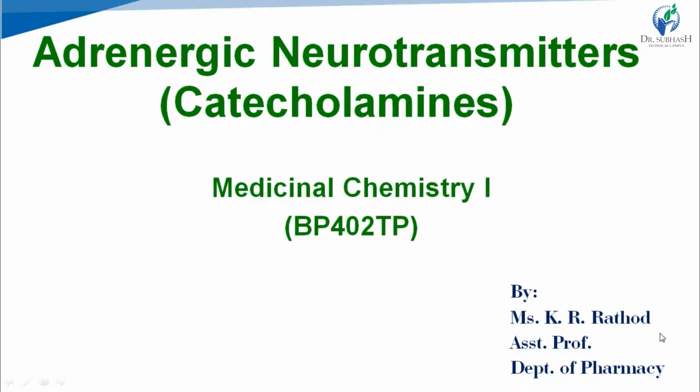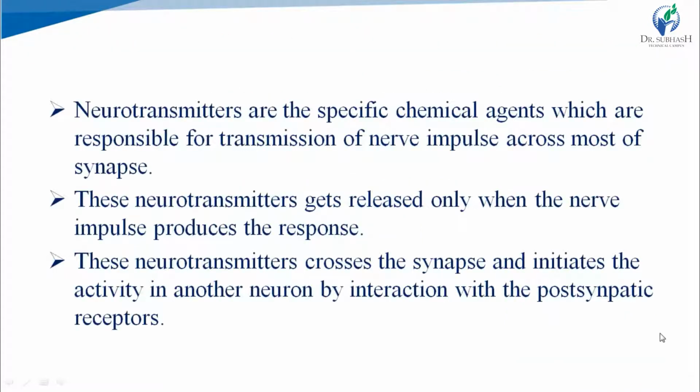As you know, the function of neurotransmitters is to transmit signals in neurons, and neurotransmitters get released when the impulse is generated, right? After releasing, neurotransmitters cross the synapse and initiate the activity in the next neuron by interaction with the postsynaptic receptors that we have already discussed.